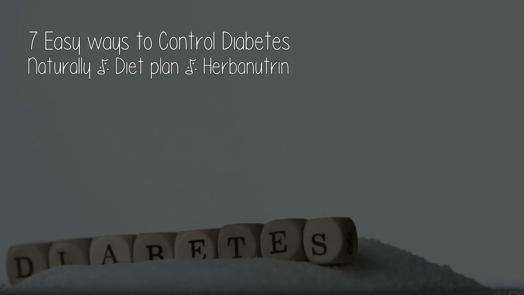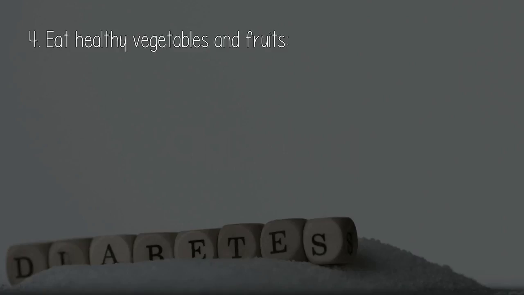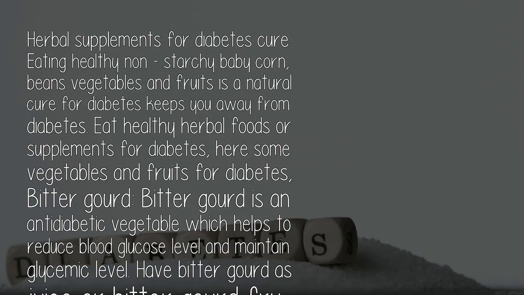7 easy ways to control diabetes naturally. Diet plan, Urban Dream. 4. Eat healthy vegetables and fruits. Herbal supplements for diabetes cure. Eating healthy non-starchy baby corn, beans, vegetables and fruits is a natural cure for diabetes and keeps you away from diabetes. Eat healthy herbal foods or supplements for diabetes.